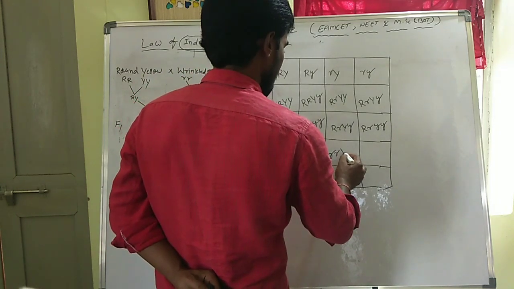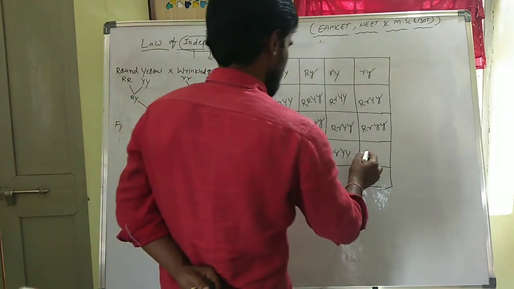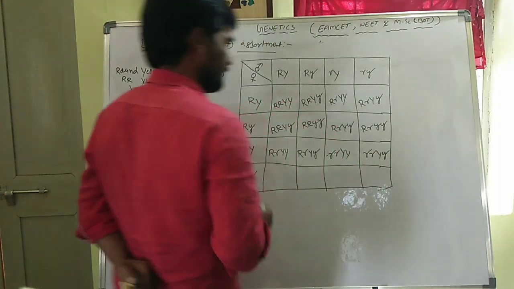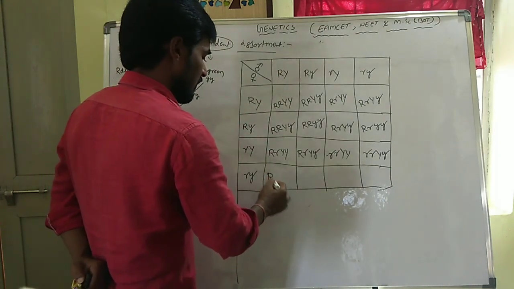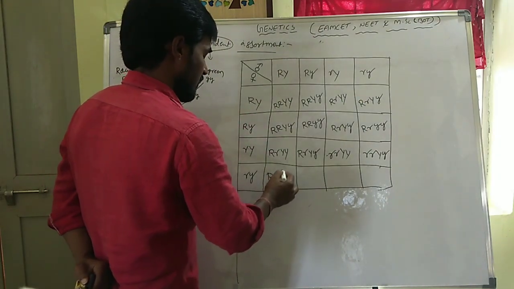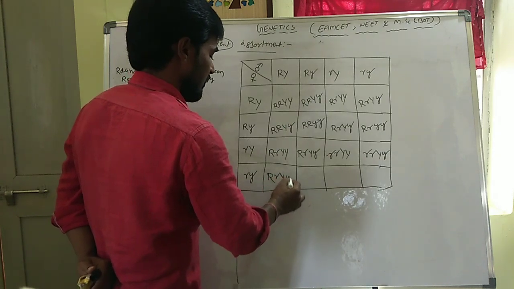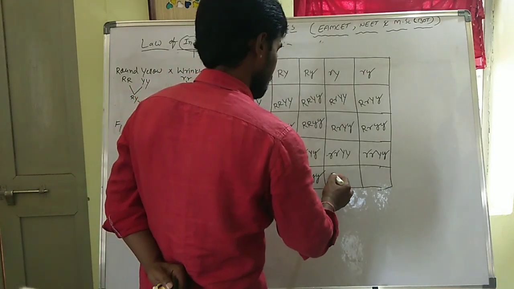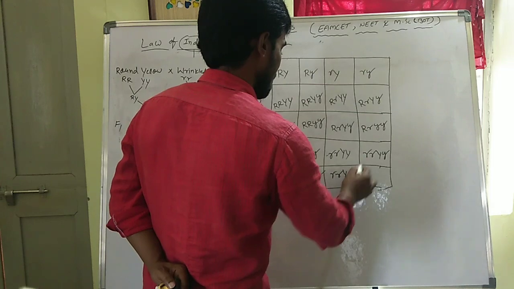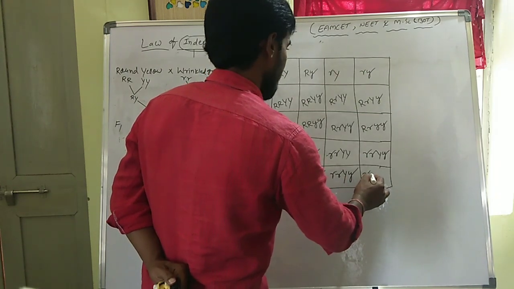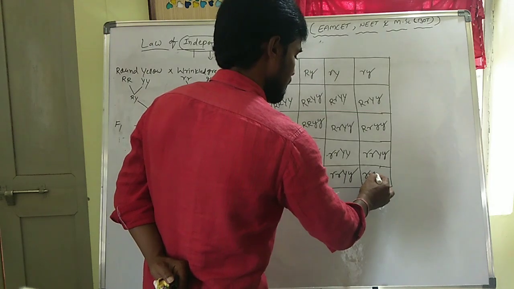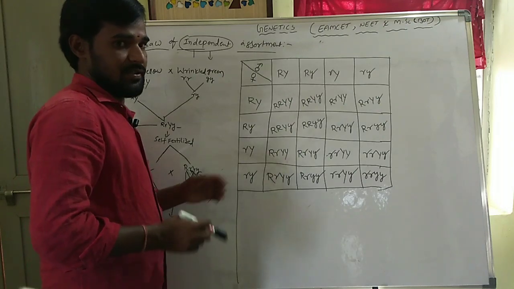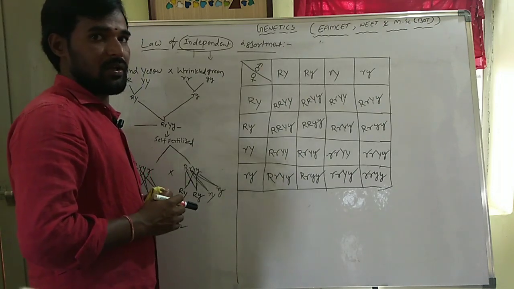Small r, capital R, capital Y, capital Y. Small r, capital R, capital Y, small y. Here, capital R, small r, capital Y, small y. Capital R, small r, small y, small y. Small r, small r, capital Y, capital Y. Small r, small r, capital Y, small y, small y, small y. The Punnett square is like this, after filling the square.